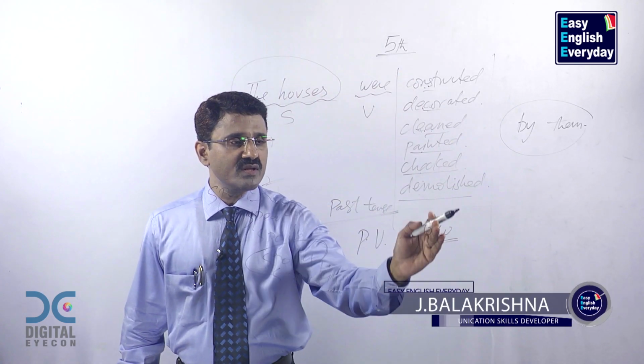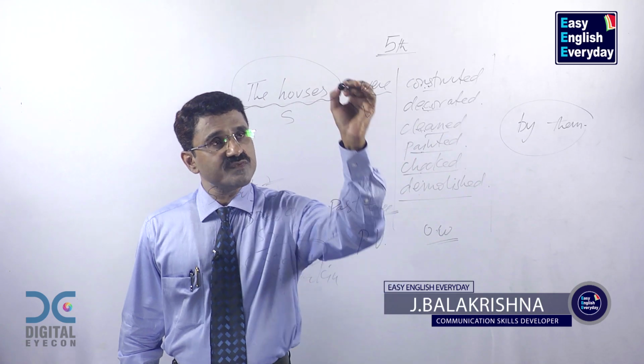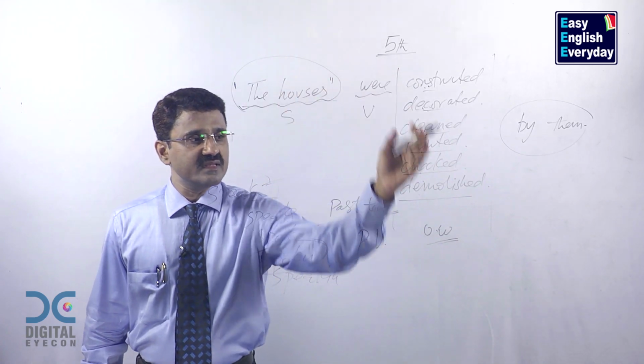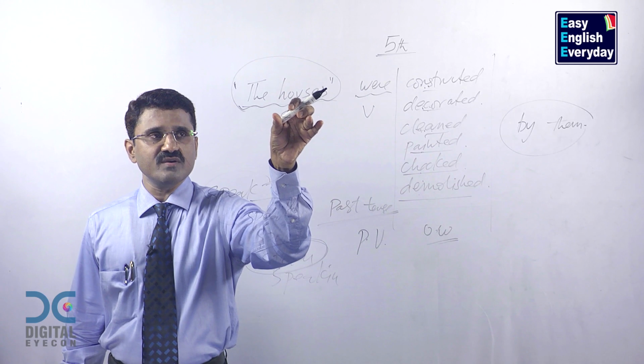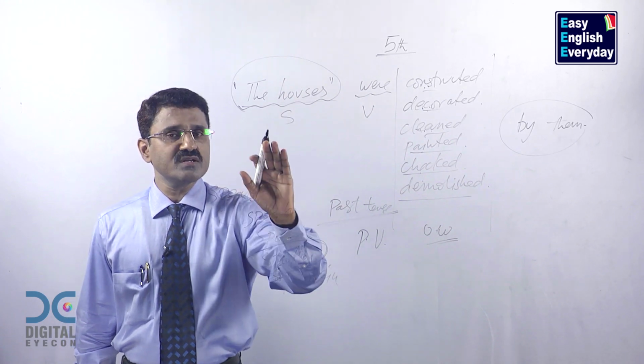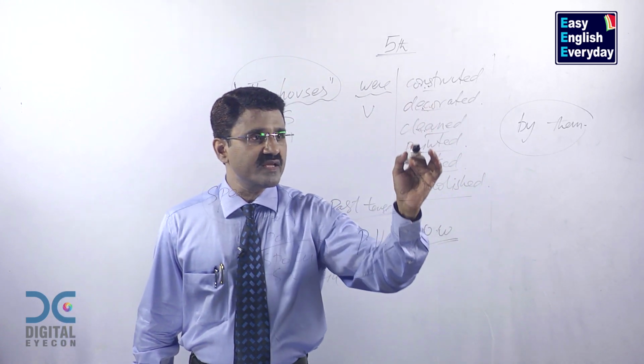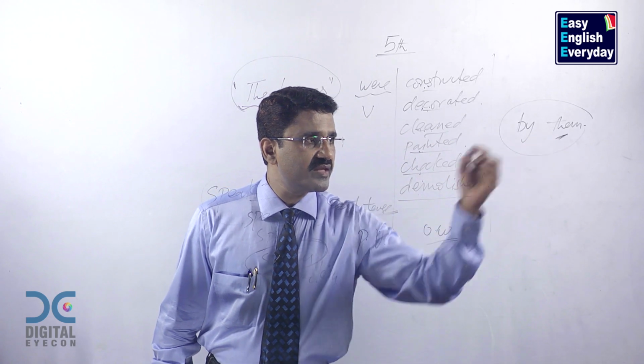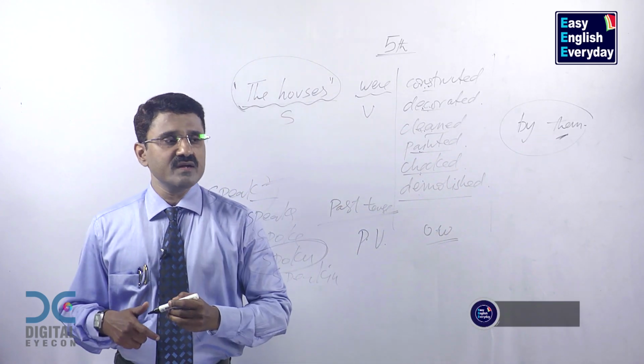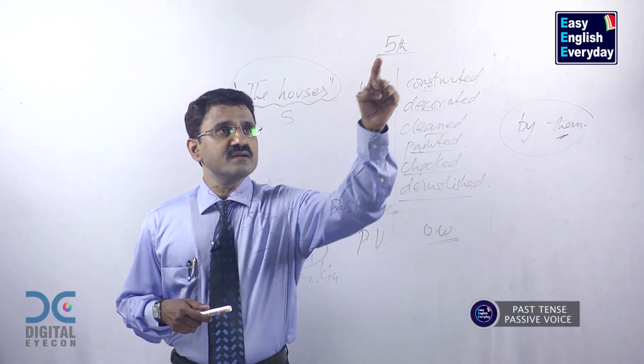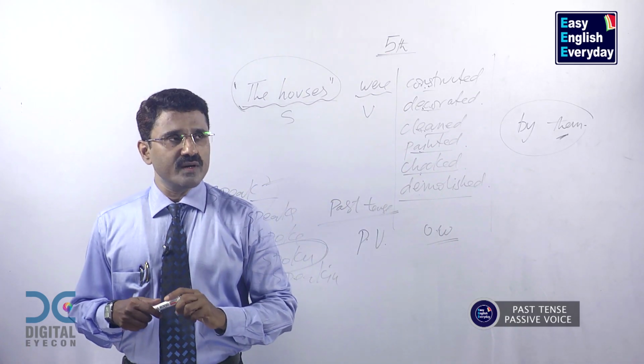Houses did not do all these actions. These actions were done to the houses. These actions happened to the houses. Houses were not the doers. The doers of these actions were these people. This is called past tense passive voice. This is the fifth use of were.